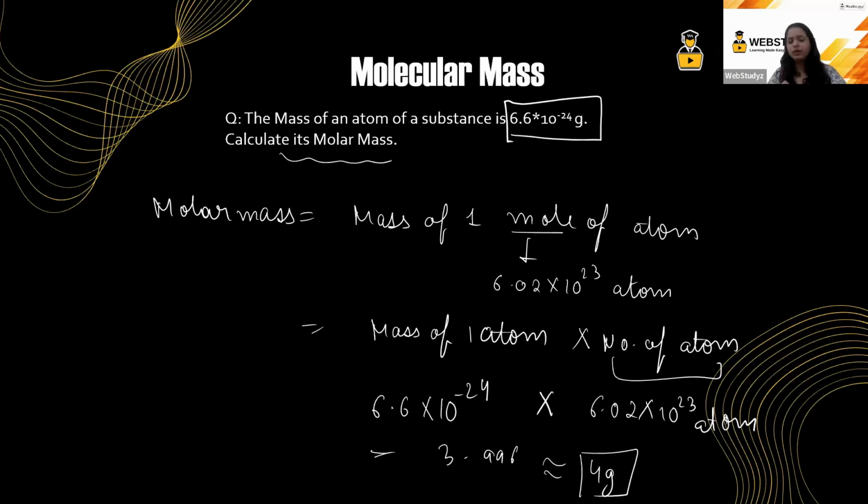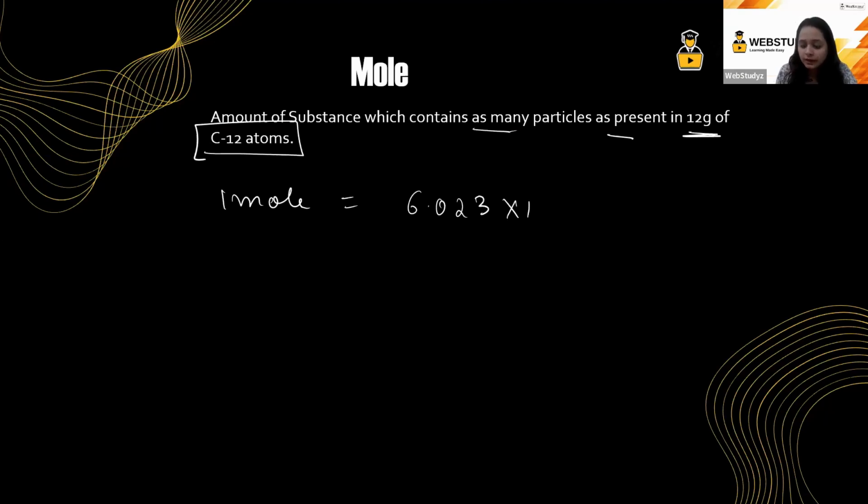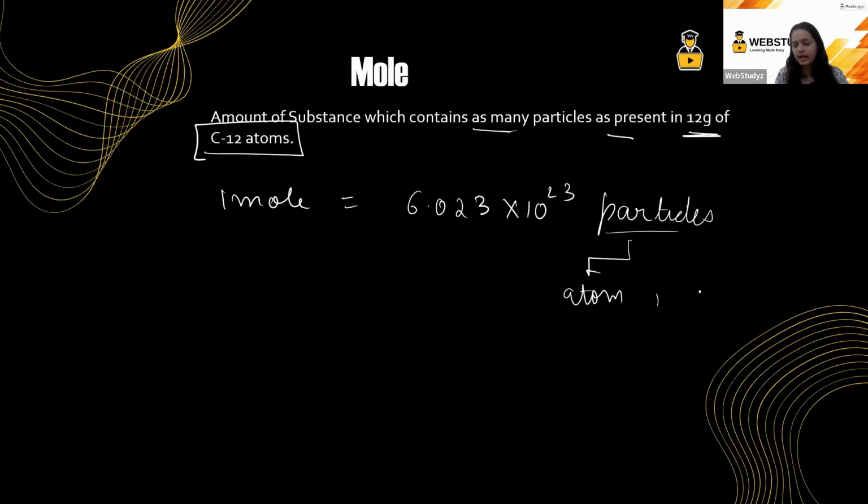Now, moving on to the next part, that is the mole. The amount of substance which contains as many particles as present in 12 gram of carbon 12 atom. So, we can say that 1 mole is actually equal to 6.023 into 10 raised to the power 23 particles. Yes. Now these particles can again be your atom, it can be molecule, or it can be ions. It can be any of the three.